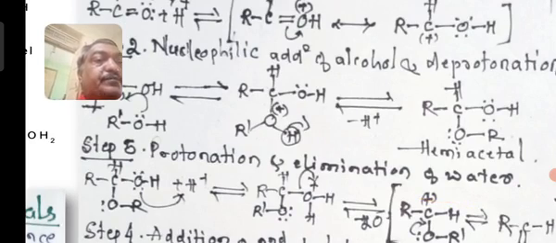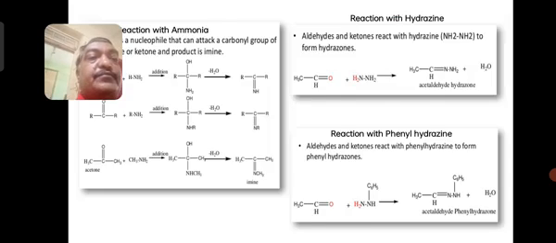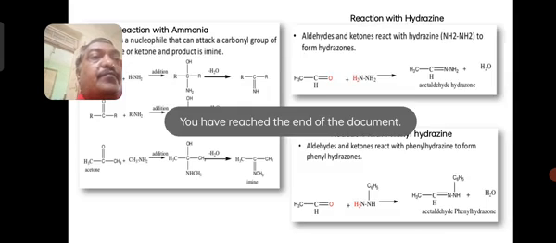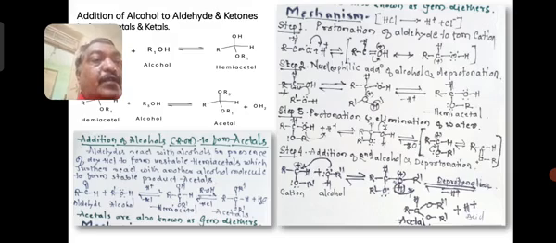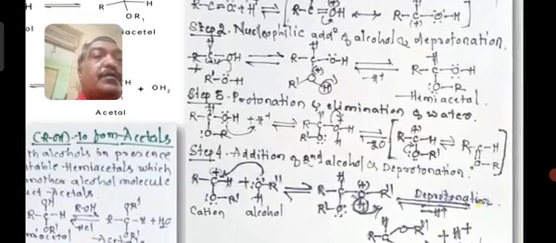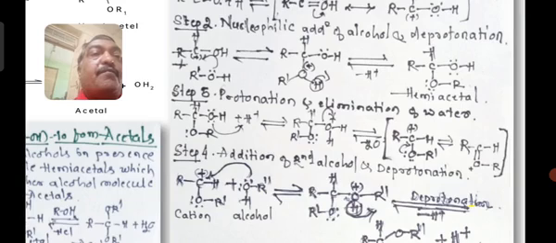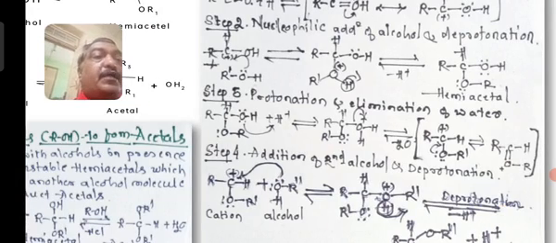So in general, the hemiacetal molecule is protonated, you get H plus, and it loses a molecule of water to form R C plus H OR dash, or you can write this as a lone pair of electrons shifting to form R C H double bond O plus R dash.